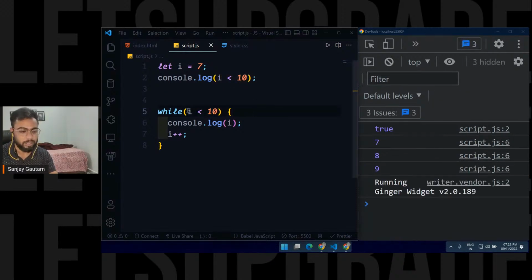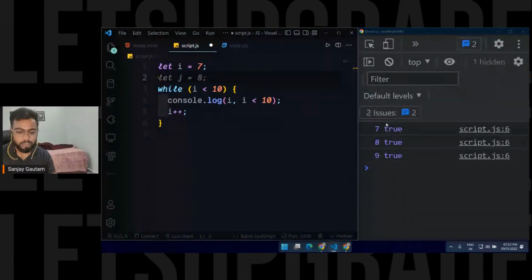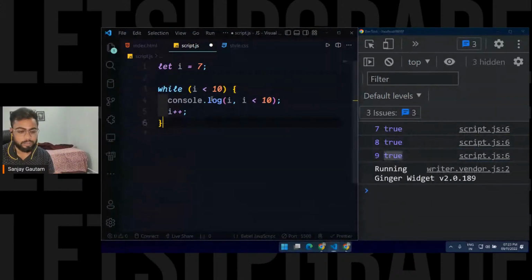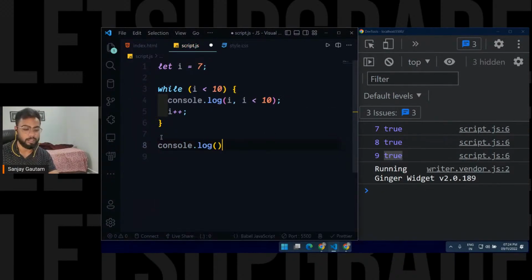So I'm going to write this here. Until and unless the value of i less than 10 is true, you will see the output: true, true, true. And as soon as it becomes false, your loop is going to terminate.